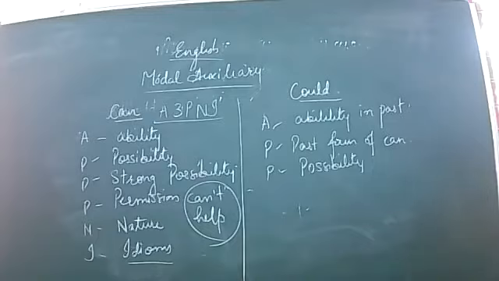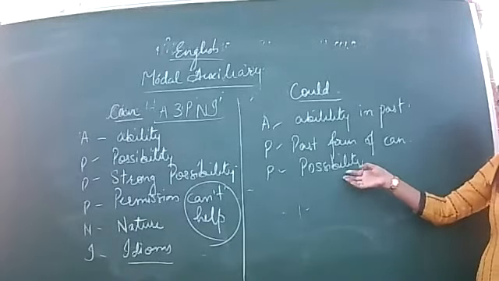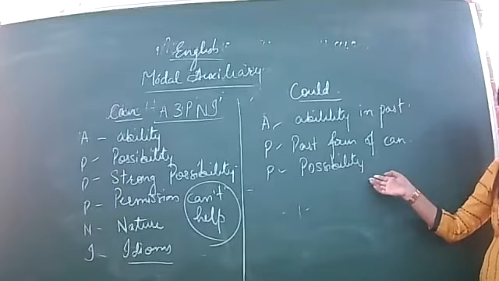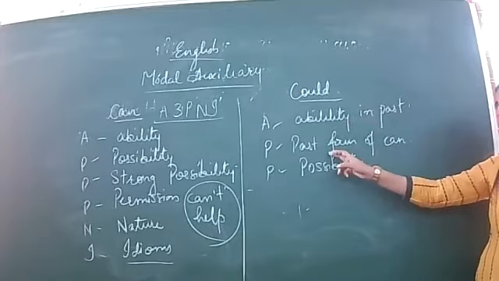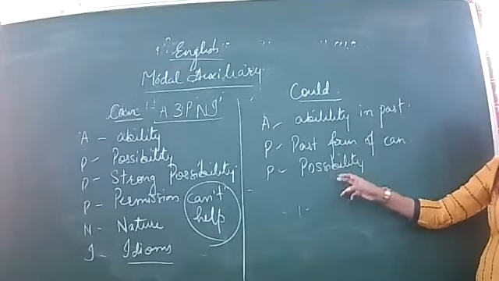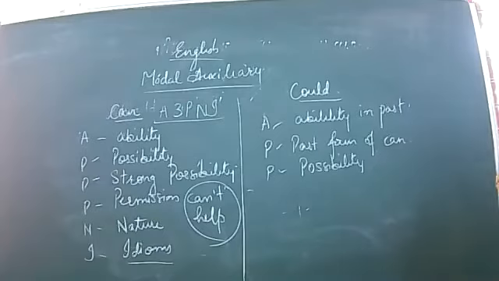If we had money, we could have bought the car. It means that if we had the money, we would have bought the new car. So this is the example of possibility. So what are the main uses? Past form of can, ability in past, as well as possibility. So these are the various uses of can.